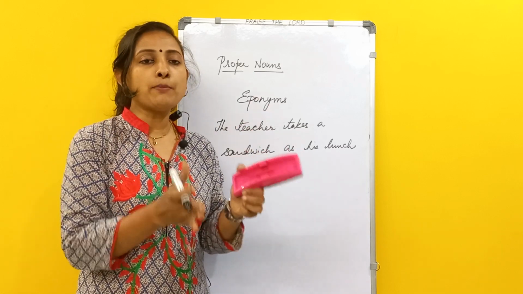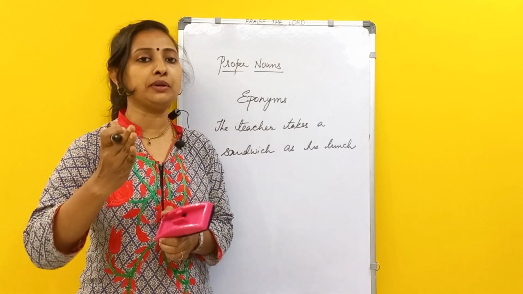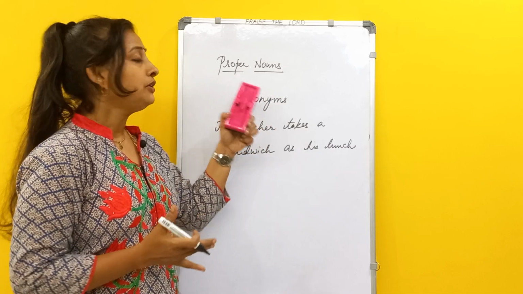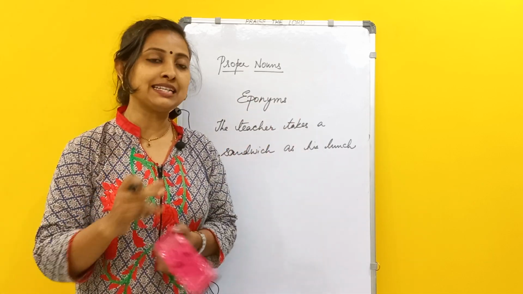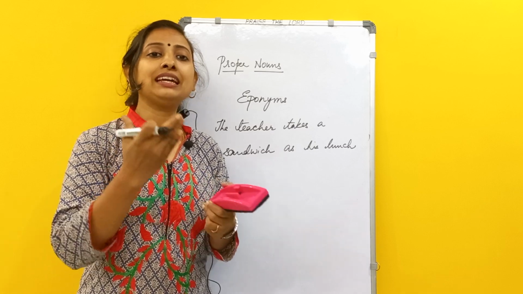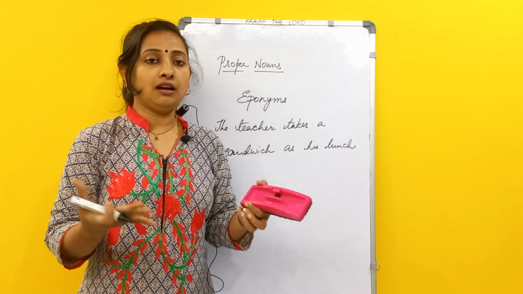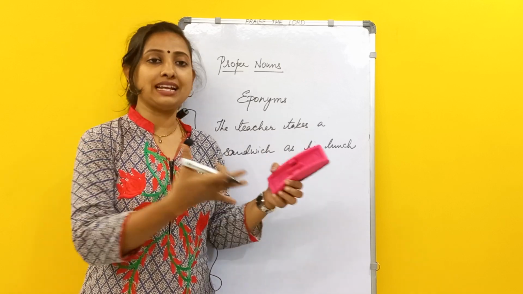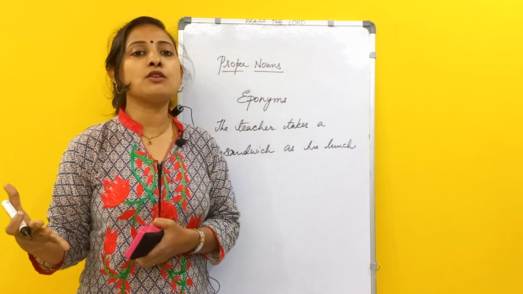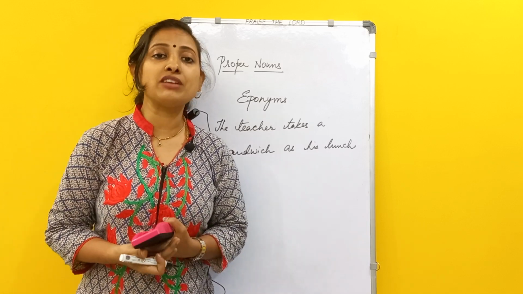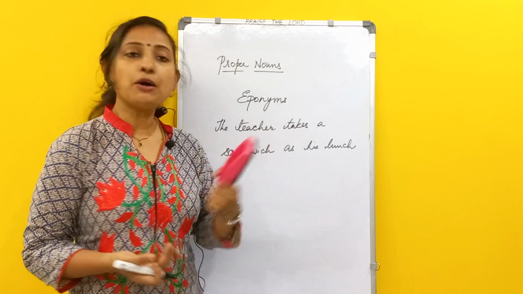So what are proper nouns? Is that clear? Proper nouns are names which are used in particular. For proper nouns you have to remember that you will be using capital letters. Don't get confused about when you are referring to something in particular, like we have seen regarding relatives and family members, where we get confused about when to use and when not to use. I hope it is helpful to you. So this is about proper nouns.